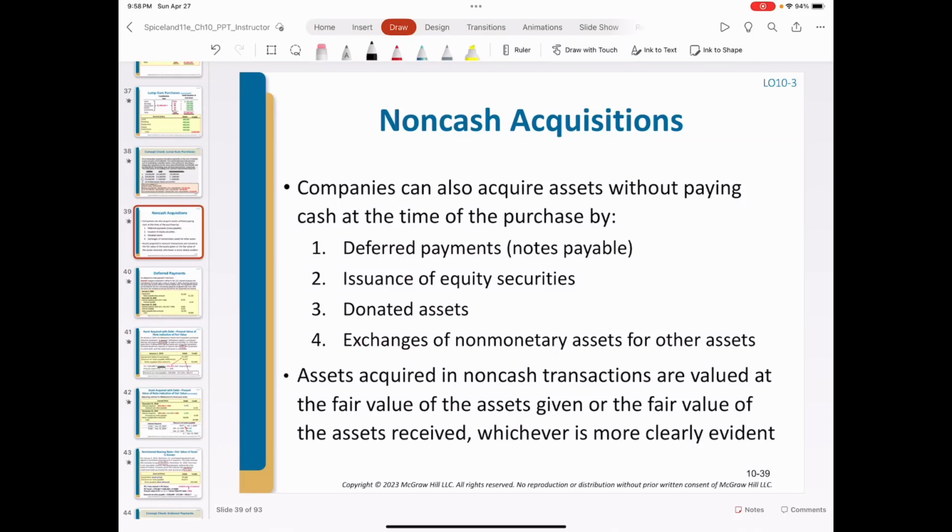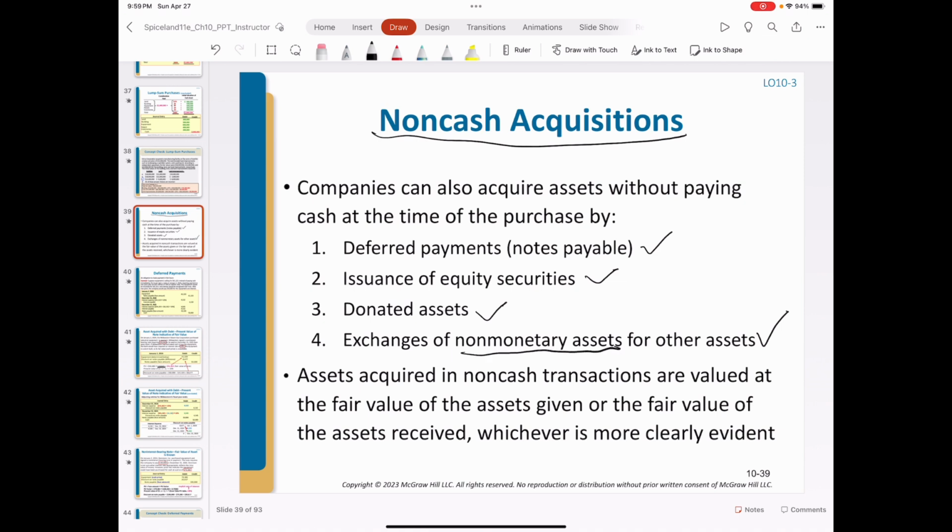In the prior slides, we focused on the cash acquisition for PPE, where the company acquired these fixed assets through cash payments. And the company can actually acquire PPE assets in different approaches. So these are non-cash acquisition approaches. The company can purchase fixed assets through issuing a notes payable, or issuing equity securities, or may receive a donation from the donor, or through the exchange of another non-monetary asset.